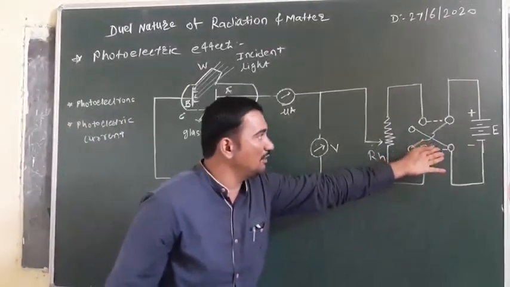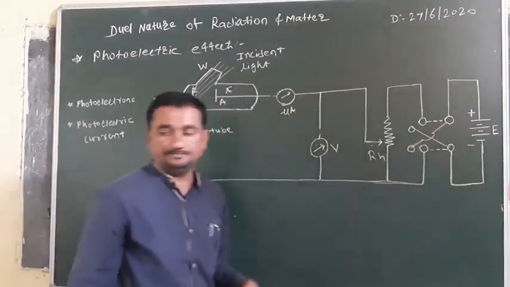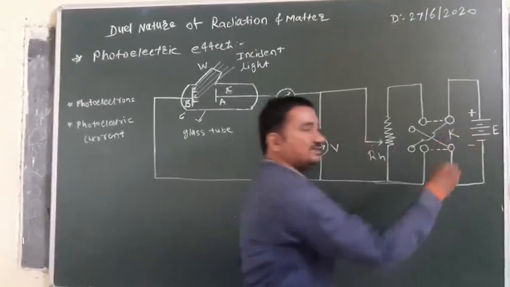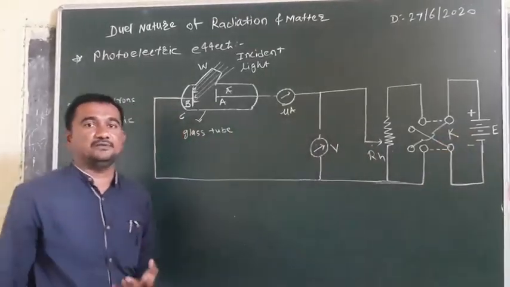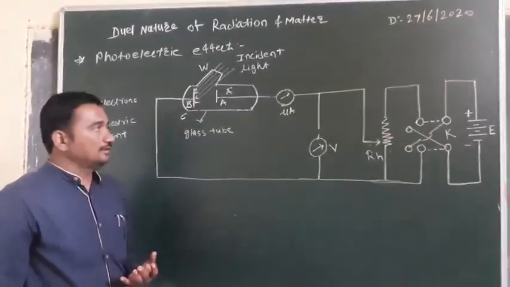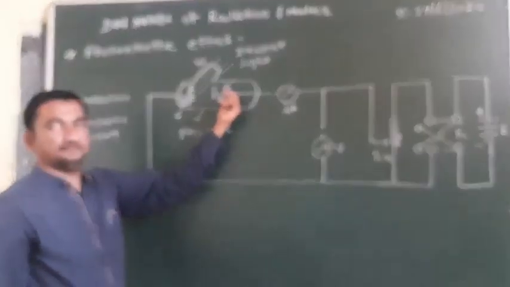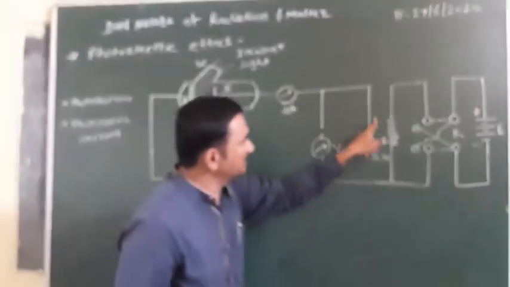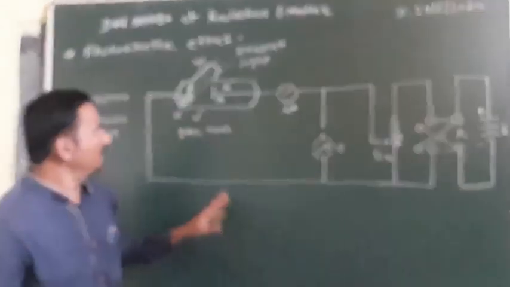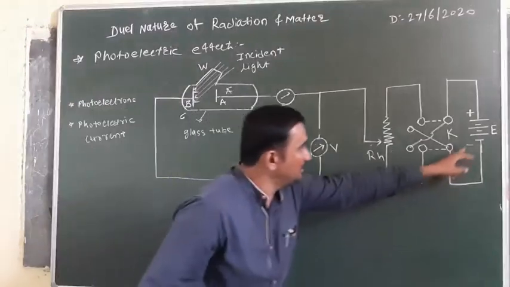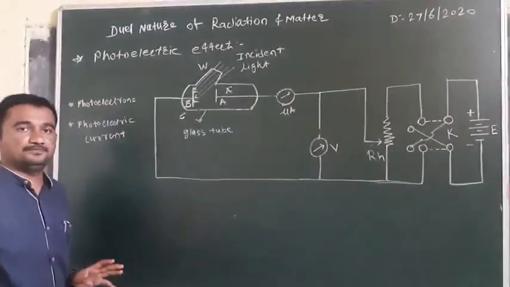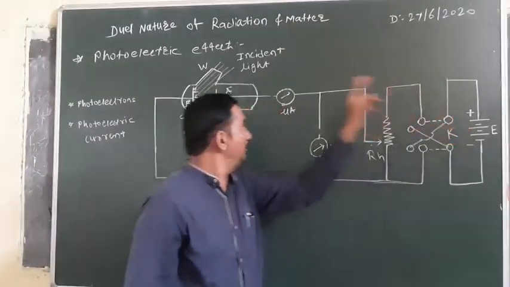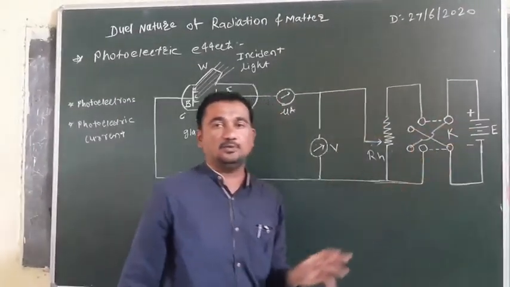After that, the four-way key or commutator key K is used to change the potential difference applied between the plates. Initially, plate A is connected to the positive potential of the battery and plate B is connected to the negative potential.